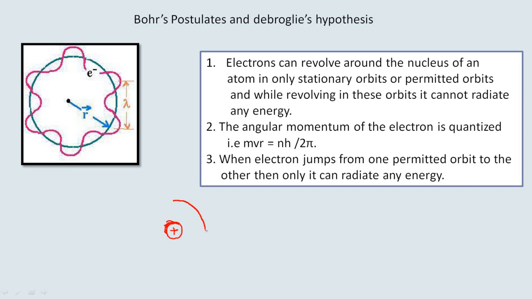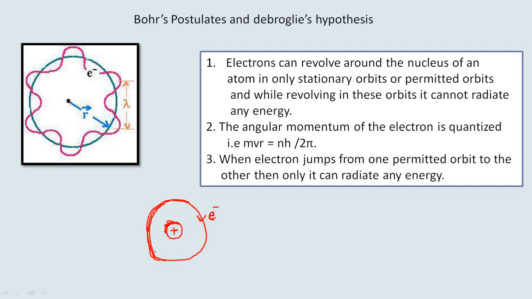So since the atom is found to be electrically neutral, he proposed that there is an equivalent negative charge which should surround the nucleus. So whatever the amount of protons inside the nucleus, the same amount of negatively charged particles called electrons should be revolving around the nucleus. So this was Rutherford's atomic model, and at that time, again I repeat, there was no beginning of any kind of quantum physics. Only the ideas of classical physics were there, and he was trying to develop a theory with the help of classical physics, Rutherford also.